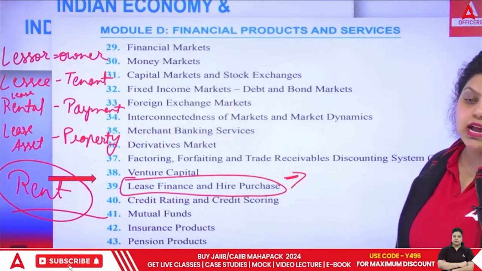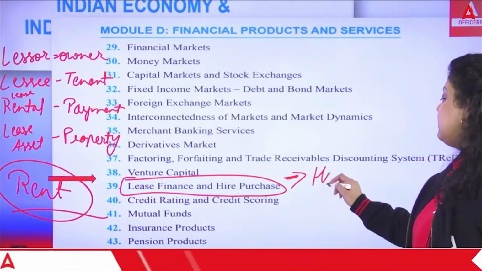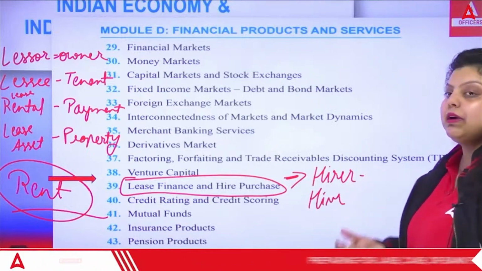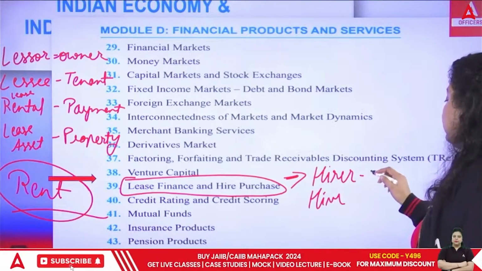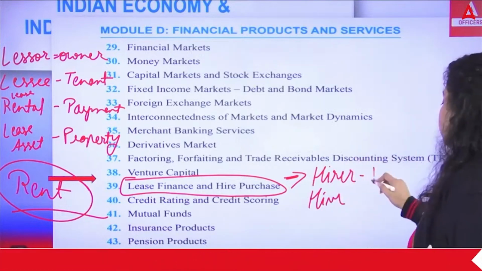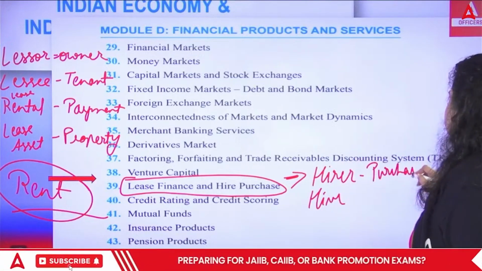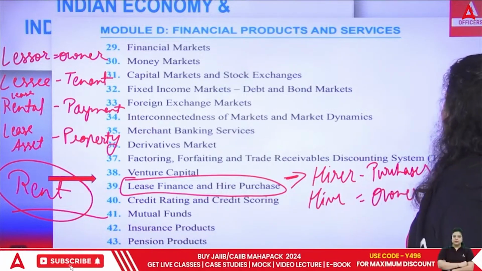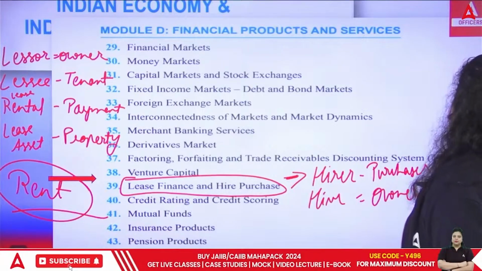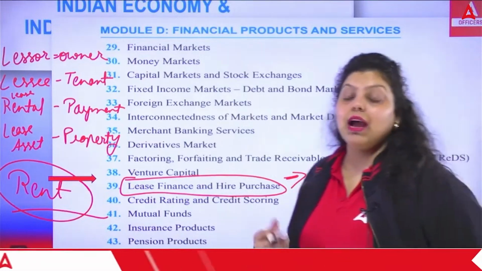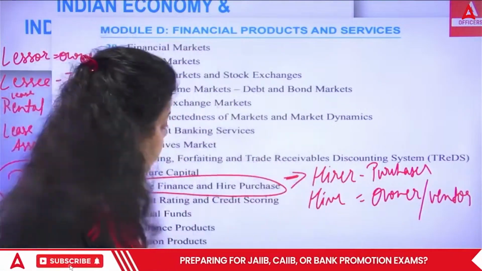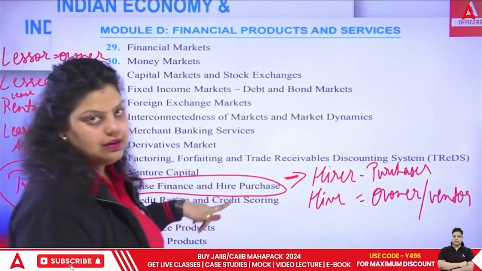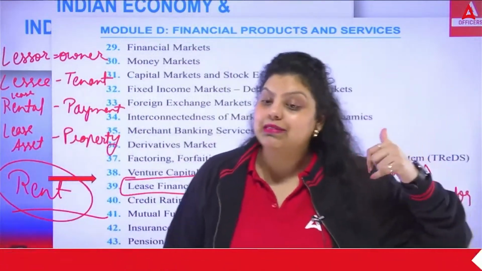In case of hire purchase, first of all, we have the hirer and the hiree. The hirer means the person who is taking the property on rent, or who is purchasing the property. So this is the purchaser. And the hiree means simply the owner, or you can call it a vendor, the person who is selling that particular asset. So the hirer will pay a down payment to the hiree and will get possession of the asset.